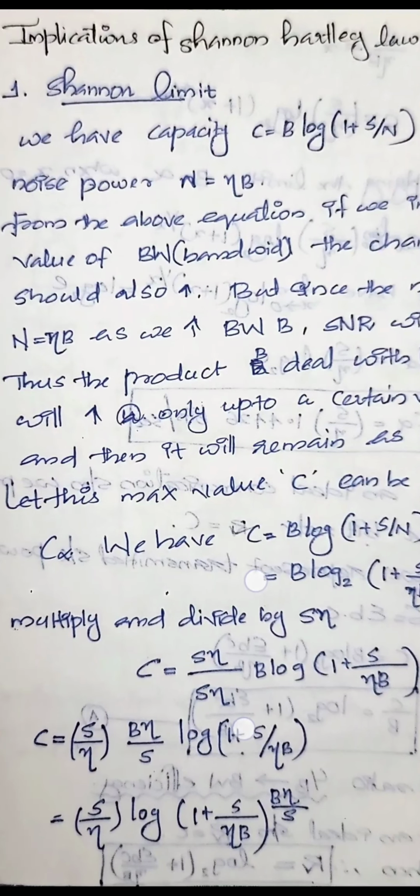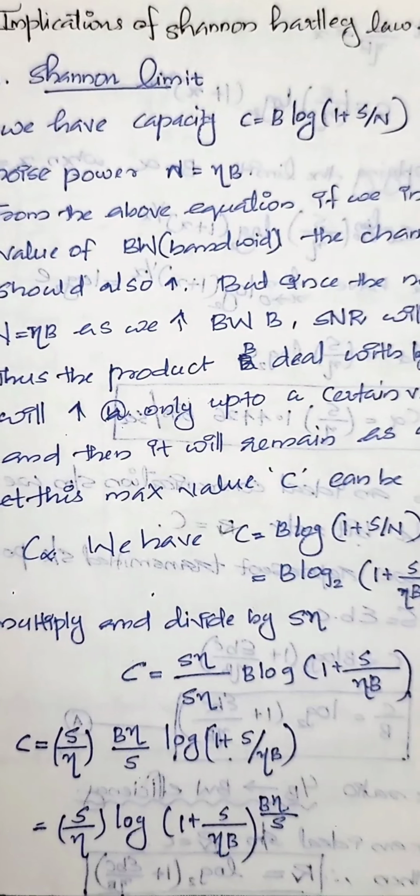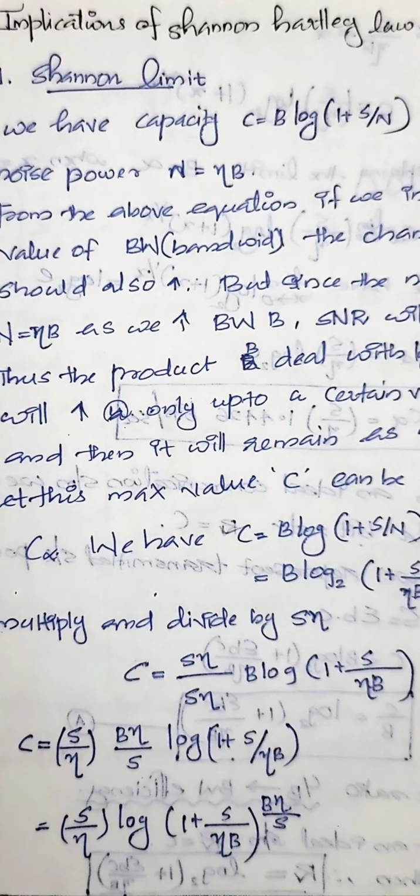Now we take S/η to one side and the remaining portion, Bη/S, to the other side, times log(1 + S/ηB). Now we have x log x, so we can write this term as a power of this term.